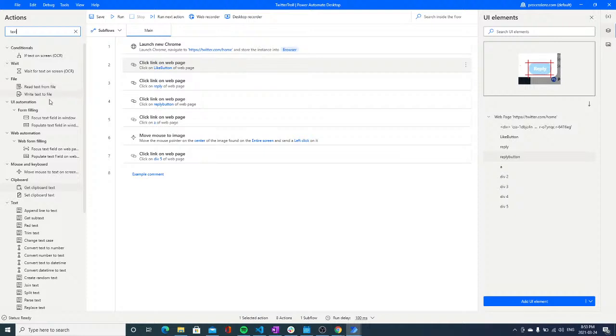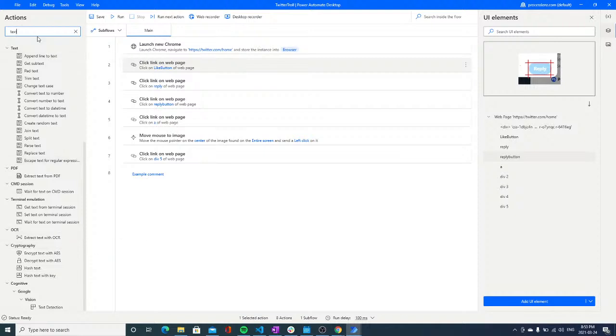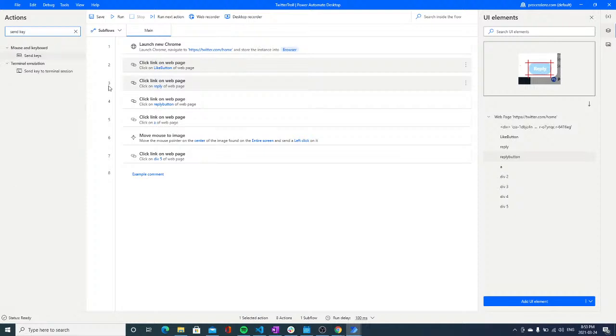Now let's find what we would want to do. So form filling, but we just want to send some text. So how about send keystrokes? Maybe it could be something like that? Send keys. Yes, we could use the send keys, for example,